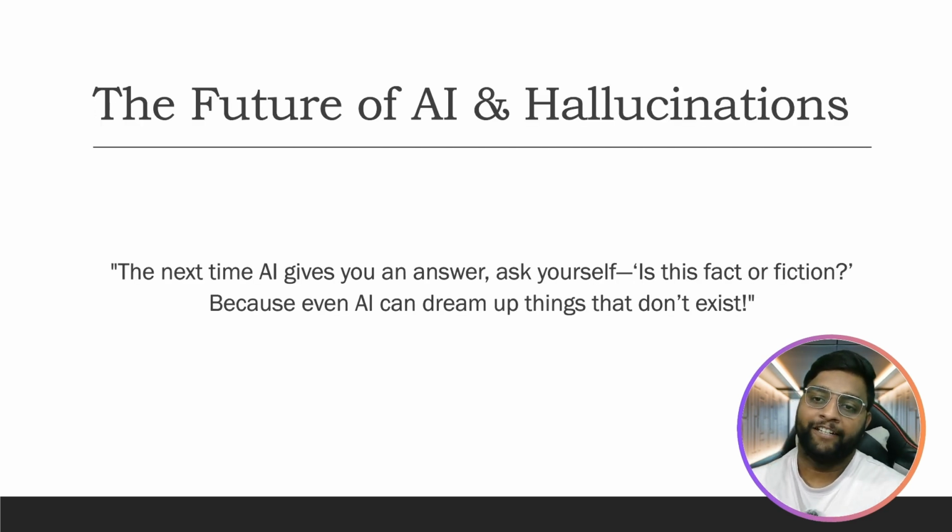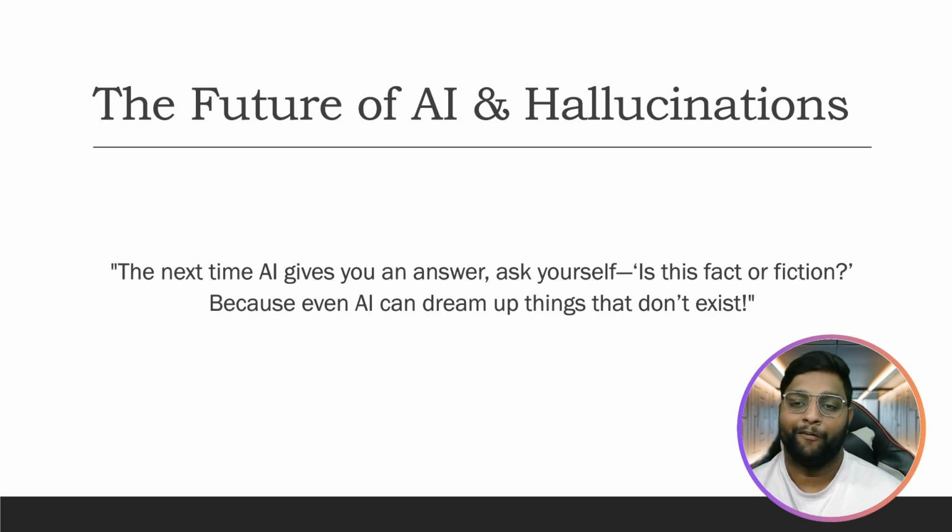So finally, we are at the end. Here is a small interesting quote. Next time when AI gives you an answer, ask yourself if it's fact or fiction, because even AI can dream up things that don't exist. This is what I was trying to tell you, and by dream I do certainly mean this.